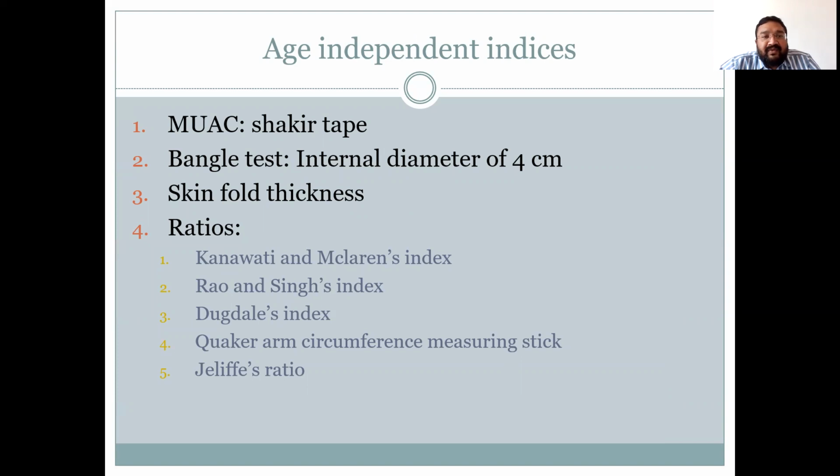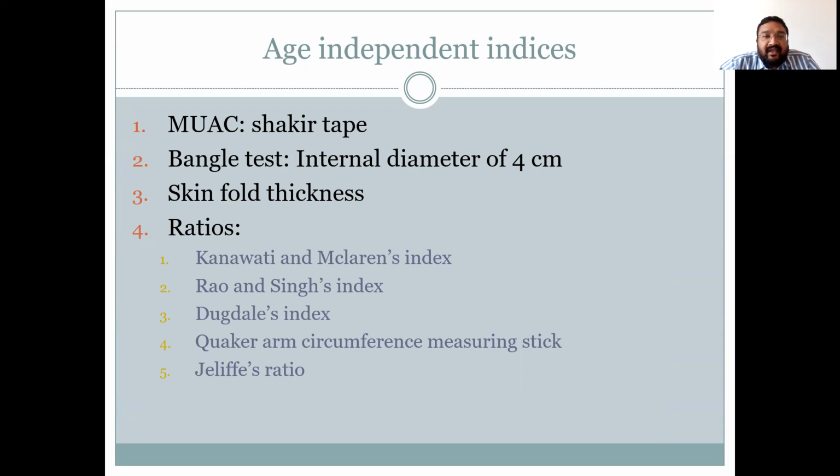If it is more than 13.5 centimeters, it is considered to be normal. And if it is less than 13.5 centimeters, it is considered to be an indicator of malnutrition. For use in the community by ASHA workers and other healthcare workers, a color-coded tape or Shakir tape is used to determine mid-upper arm circumference.